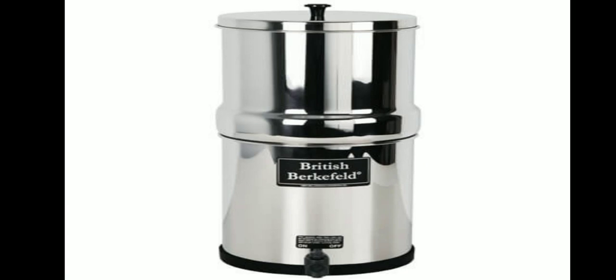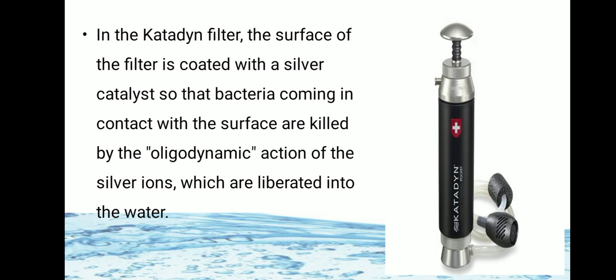This is the Birkefeld filter. Third filter is the Katadyn filter. The surface of the filter is coated with silver catalyst so that the bacteria coming in contact with the surface are killed by the oligodynamic action of the silver ions, which are liberated into the water.